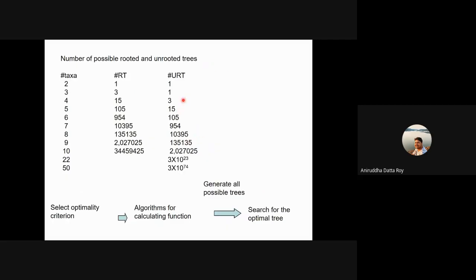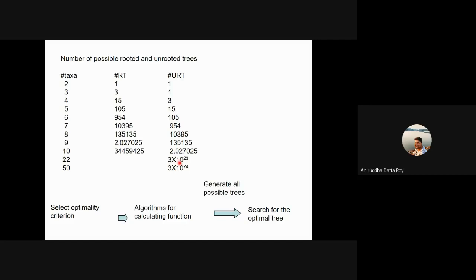And this is what I was talking about, the number of possible rooted trees and unrooted trees. So what we've been dealing with is 4 taxa, right? With 4 taxa, this stands for rooted trees and this stands for unrooted trees. So with 4 taxa, you have 3 possible unrooted trees and 15 possible rooted trees. If you increase the number of taxa, actually 10 taxa is hardly anything, right? 22 taxa is also hardly anything. Just see the amount of unrooted trees itself that you have to deal with.